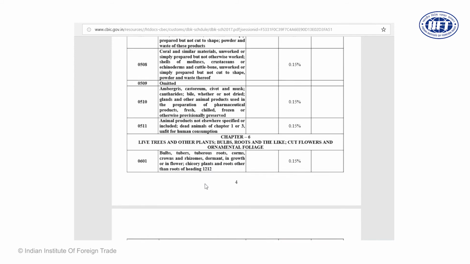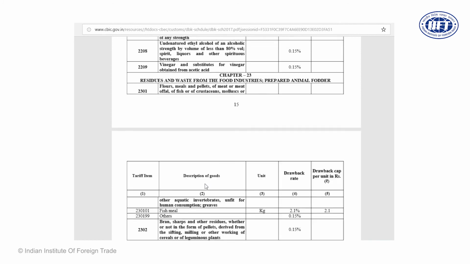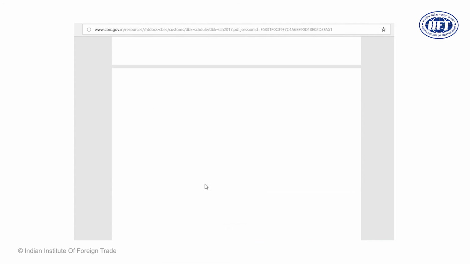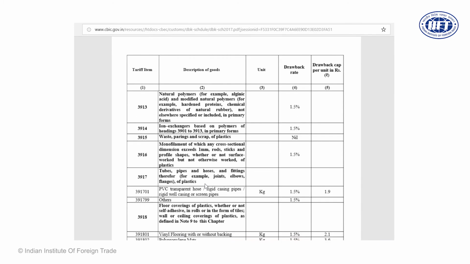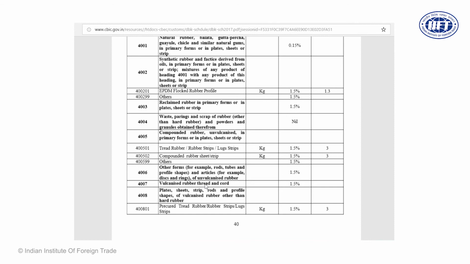Let us also see that, so that we can understand what exactly and how the whole mechanism works. I just discussed with you that there is a possibility of pricing too high or pricing too low. The government may declare the drawback cap. Here you see in case of EPDM, which is under HS code 400201, we can see that there is a drawback cap which has been mandated.